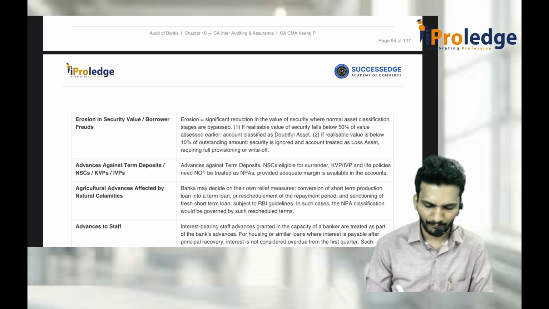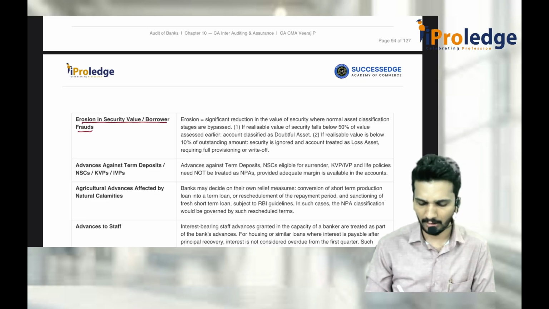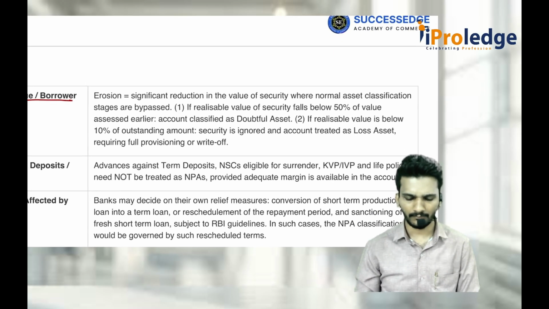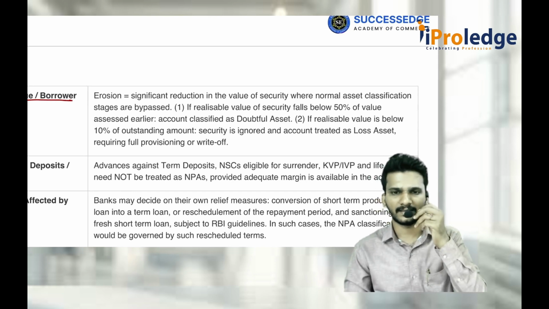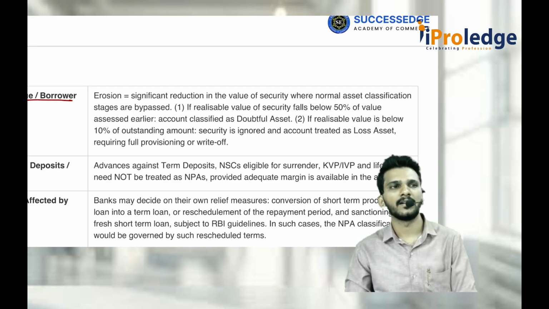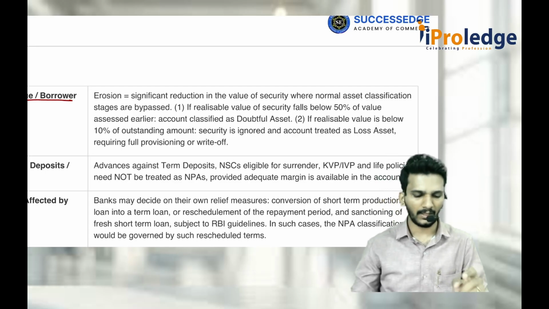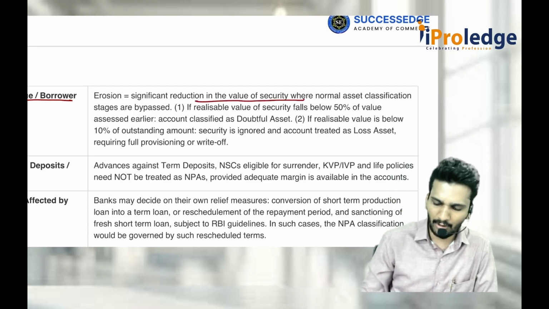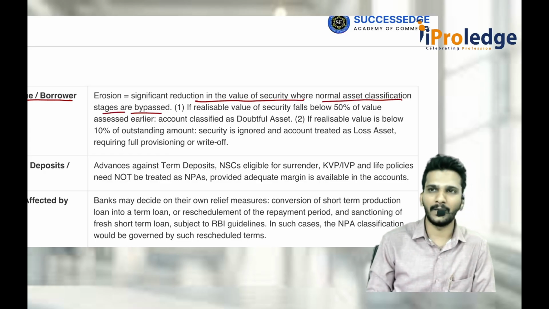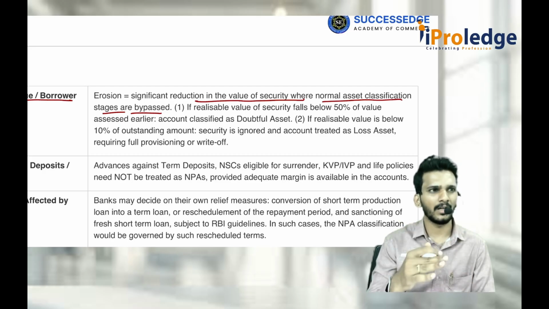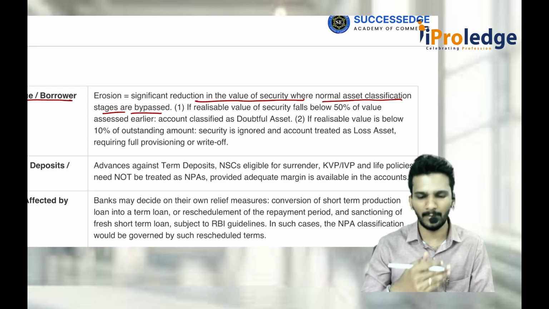That is one option. Then comes erosion in the security value or borrower fraud. What is erosion in the security value? Erosion means a significant reduction in the value of any asset. Then it should be categorized depending on how much reduction happened. Sir, is it 50% reduction or 90% reduction? We have to see. But whatever we are discussing, government guaranteed advance, consortium, they are important independently. Significant reduction in the value of security is where normal asset classification stages are bypassed. That means 3 months, 6 months, all those things are not happening. It goes directly from a 100% asset to a 10% asset. Bypass means crossing that.